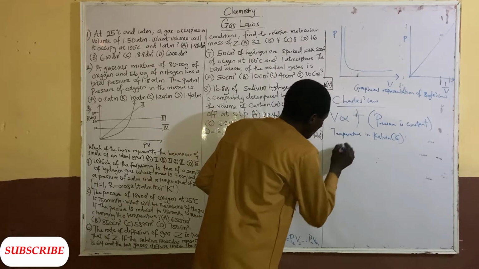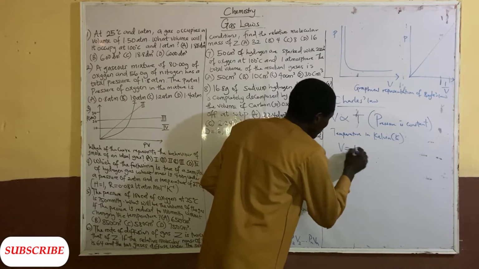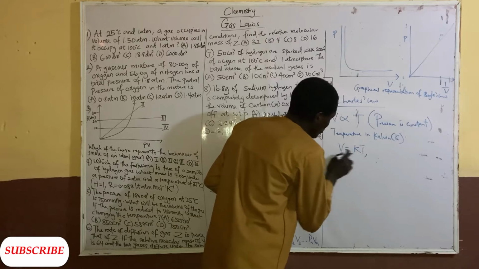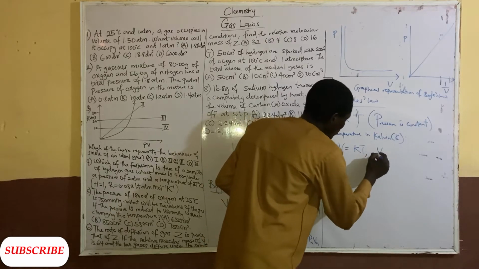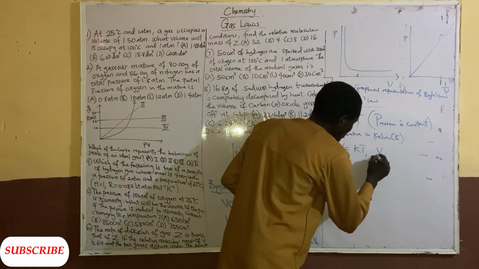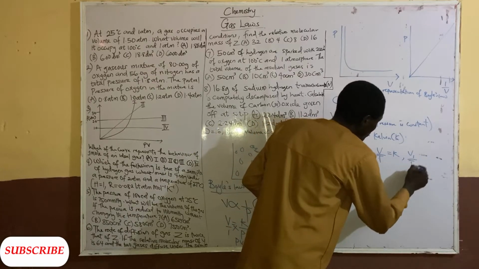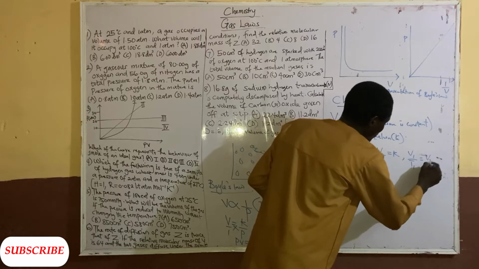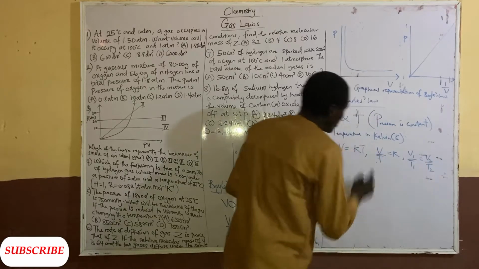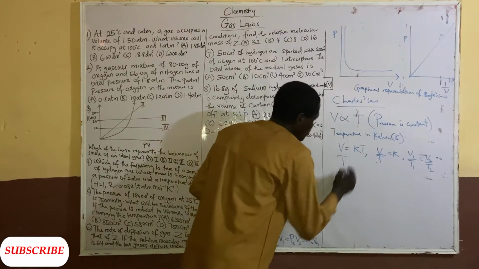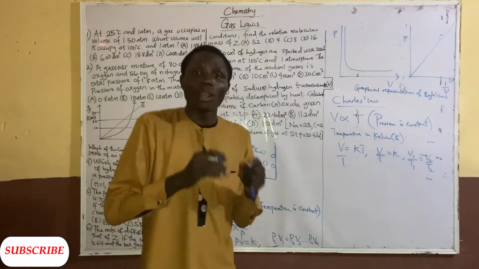So when you place the constant of proportionality, we have V equal to KT. In other words, making K the subject of the formula, we have V over T equal to K, which can also be written as V1 over T1 equal to V2 over T2.